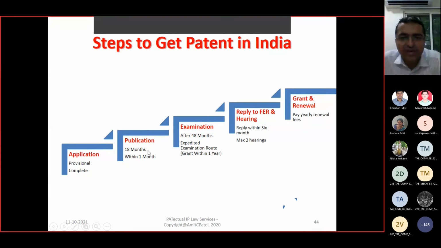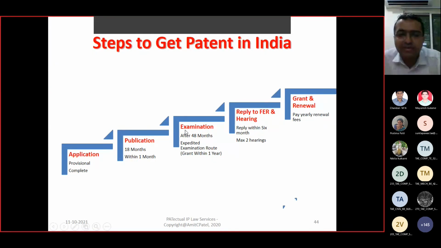After application, there would be publication of the same. It can be after 18 months without any fees. If you pay the additional fee, it would be published within 1 month. After publication, all the information about your patent would be available on the patent site. Any person can refer to it.